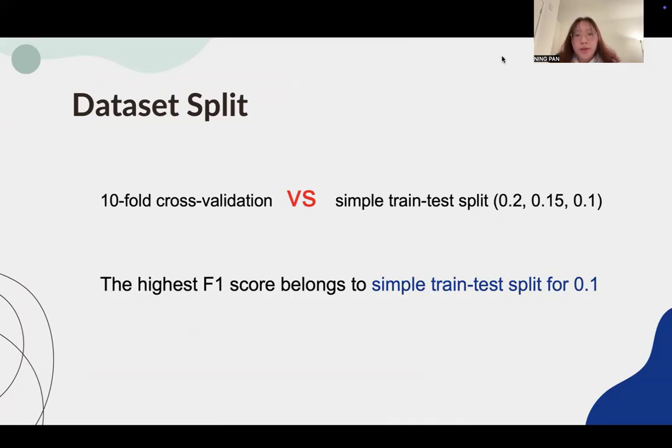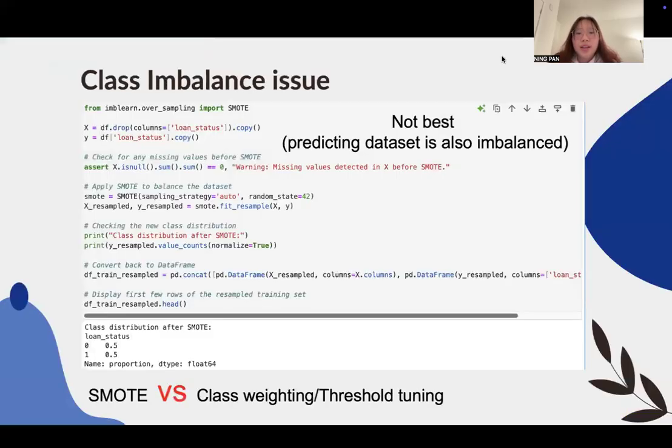We tried three different test set proportions and observed that when the test set was set to 0.1 of the total data, the model achieved the best predictive performance. This suggests that with a smaller test set, the model generalizes better while maintaining strong performance on unseen data.